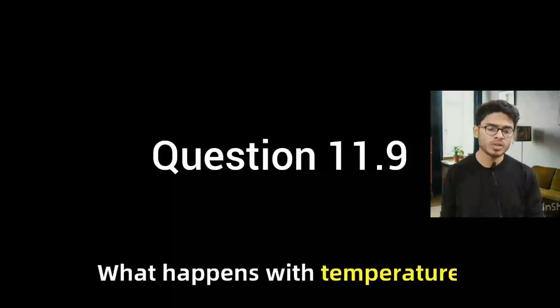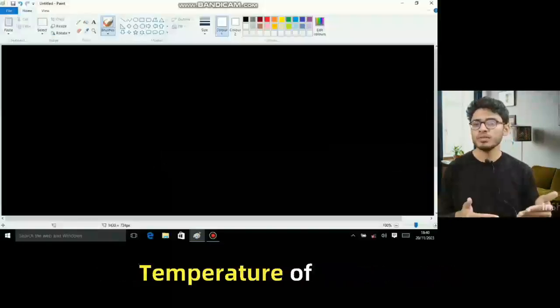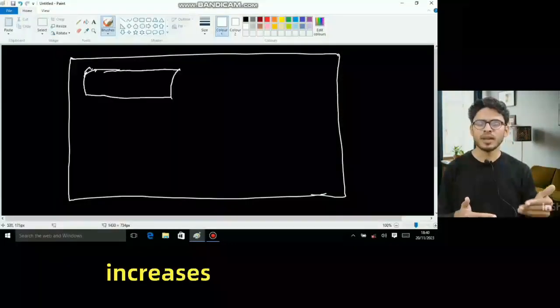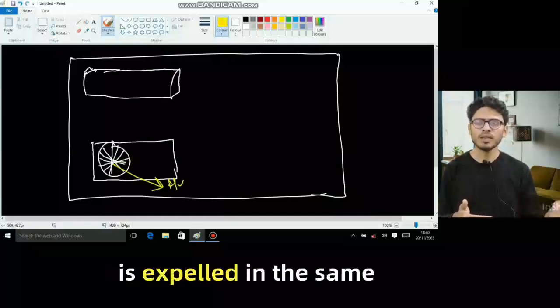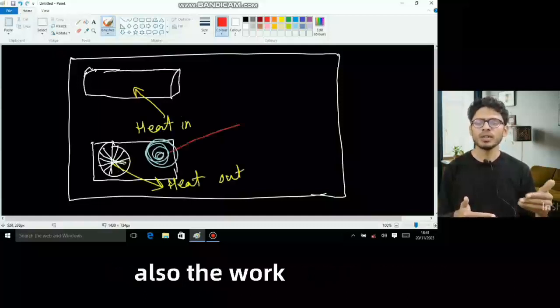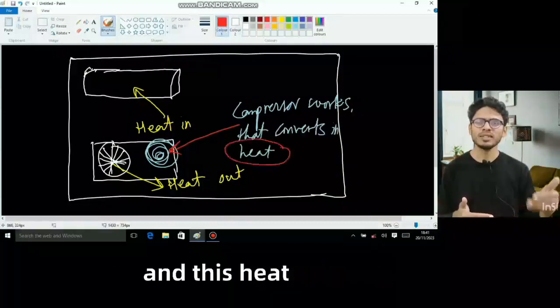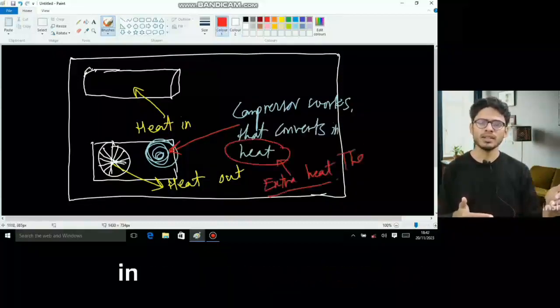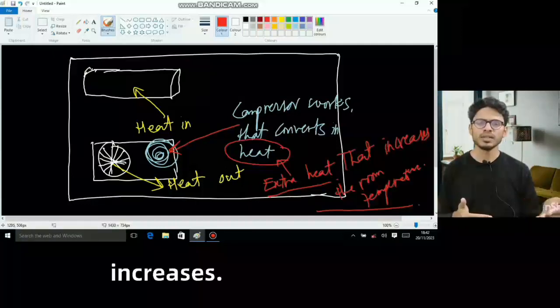What happens to the temperature of the room when an air conditioner is left running on a table in the middle of the room? The temperature of the room increases. As the heat absorbed from the room is expelled in the same room, also the work done by the compressor converts into heat, and this heat is expelled in the same room. That is why the temperature of the room increases.